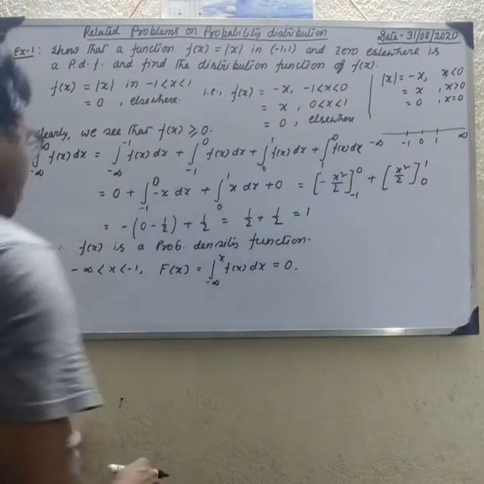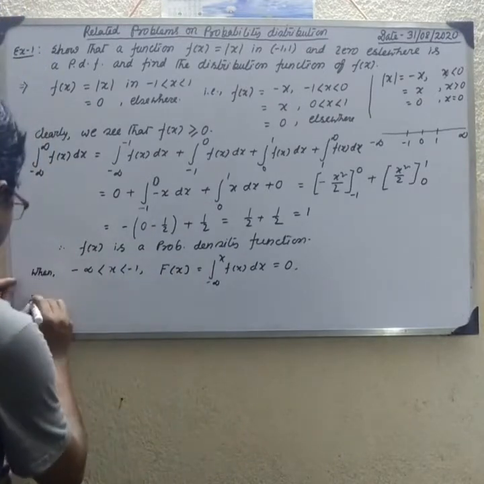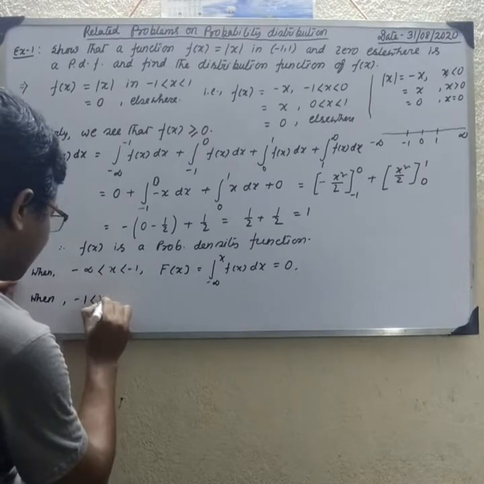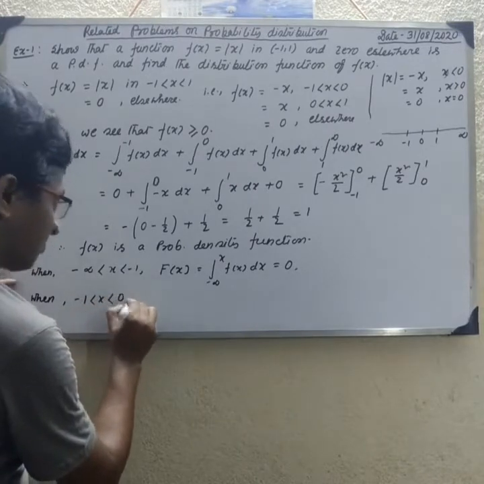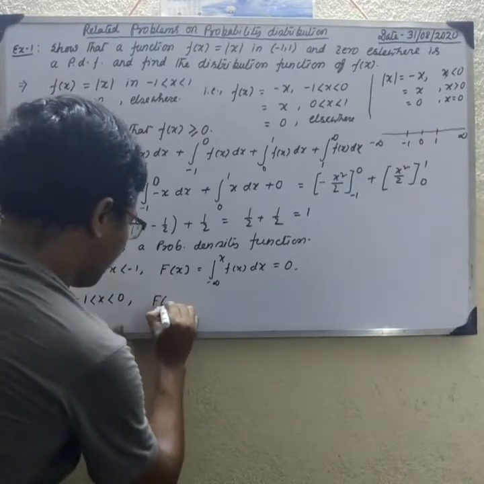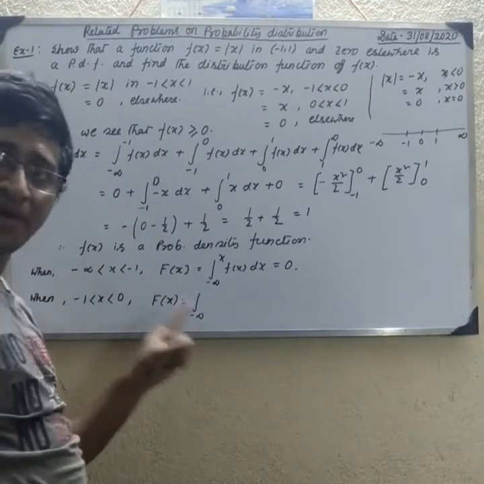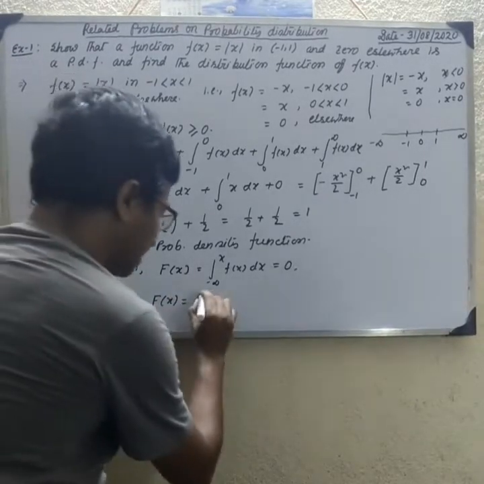Second, when minus 1 is less than x less than 0, F(x) equals the integral from minus infinity to x of f(x) dx, starting every time from minus infinity.